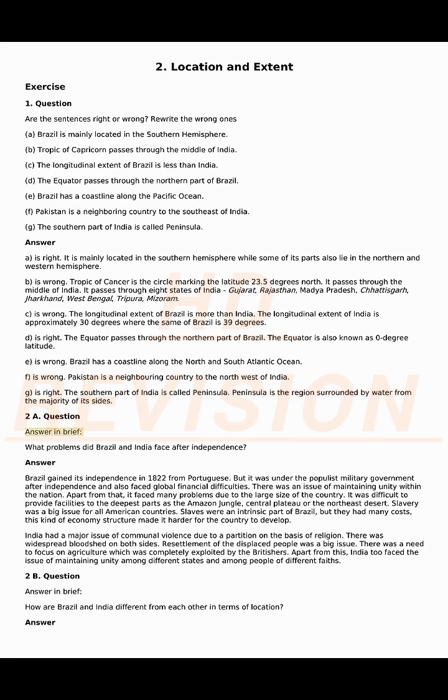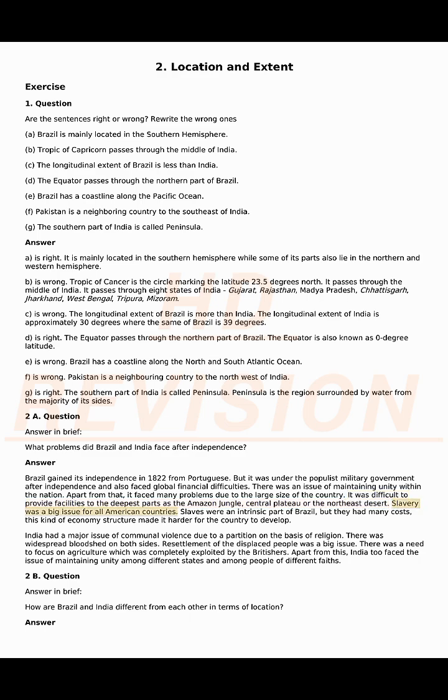2a question. Answer in brief. What problems did Brazil and India face after independence? Answer. Brazil gained its independence in 1822 from Portuguese. But it was under the populist military government after independence and also faced global financial difficulties. There was an issue of maintaining unity within the nation. Apart from that, it faced many problems due to the large size of the country. It was difficult to provide facilities to the deepest parts such as the Amazon jungle, Central Plateau or the Northeast Desert.